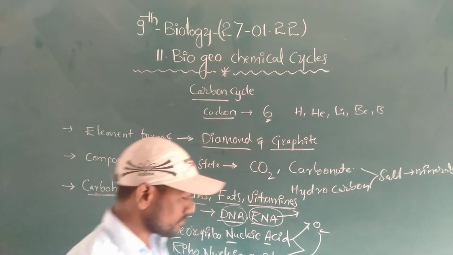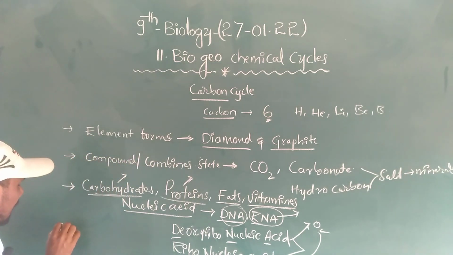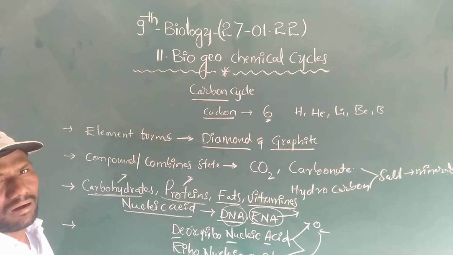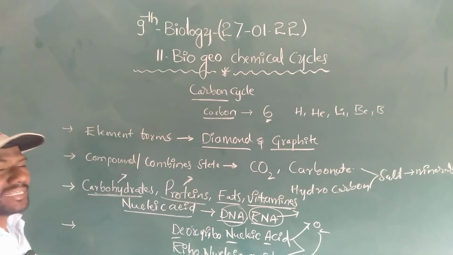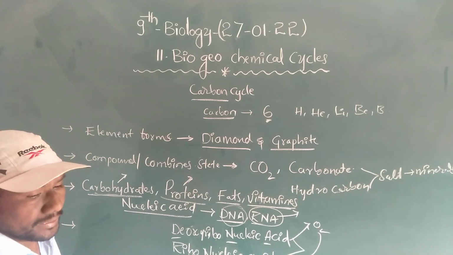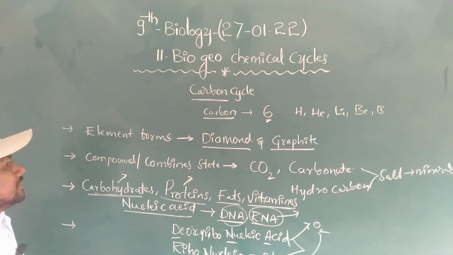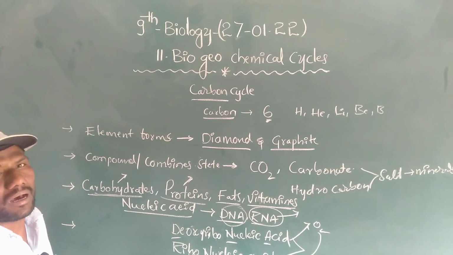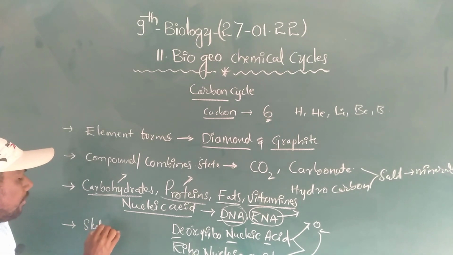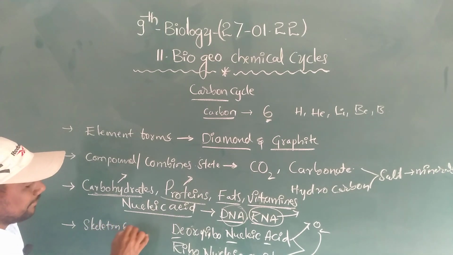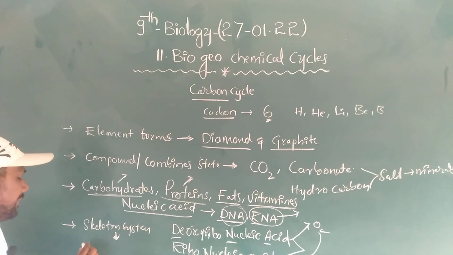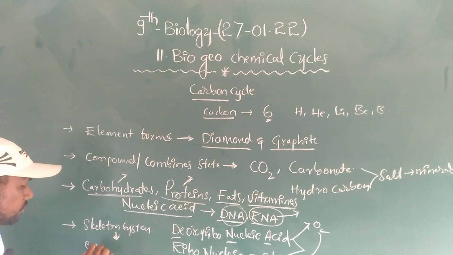Next, carbon compounds are also a part of the skeletal system, especially in some organisms. In some organisms, the skeletal system is made up of carbon. That skeletal system is called the exoskeleton.